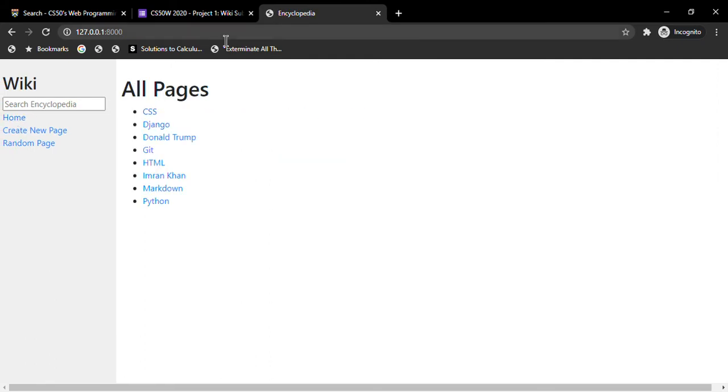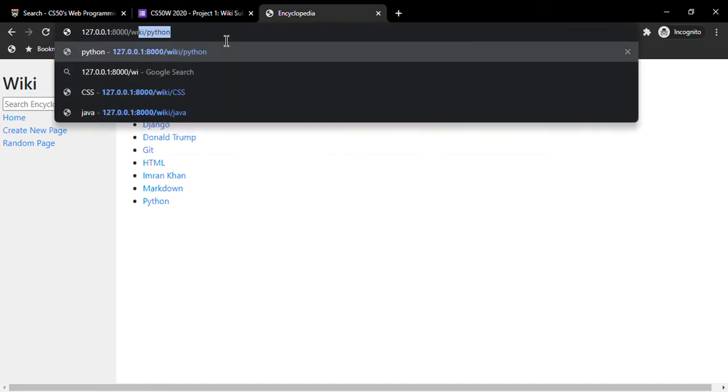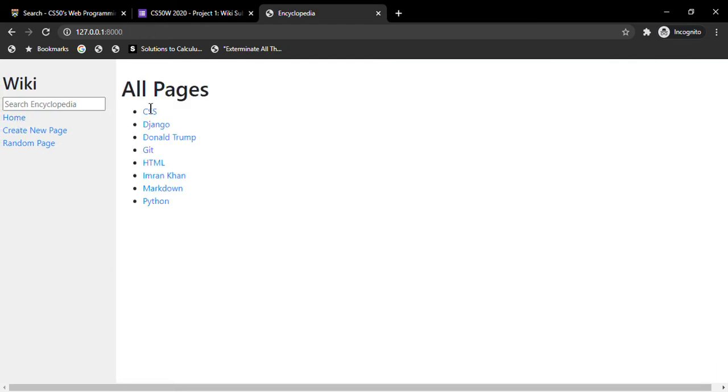What happens if we type a title that currently does not exist in our existing titles? For example, if I type in /wiki/ let's say Java, then it's going to show me an error that this page was not found because it's not in our existing titles.